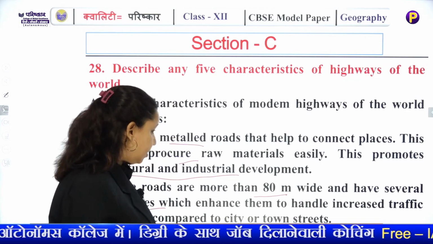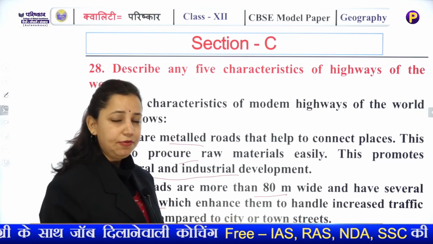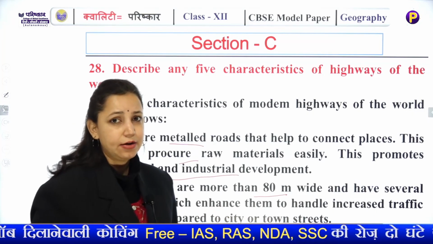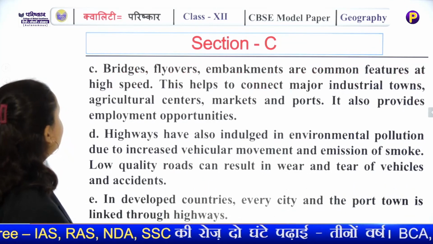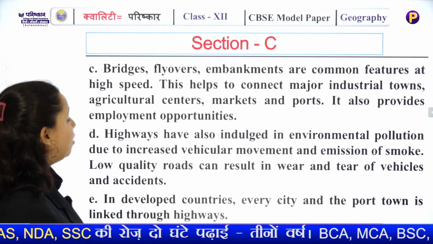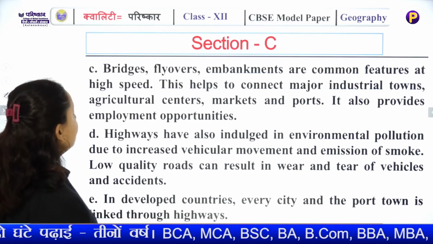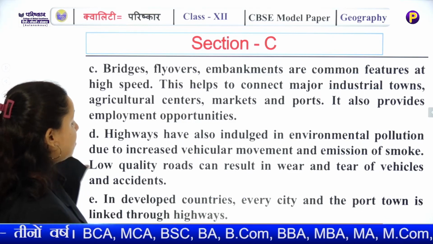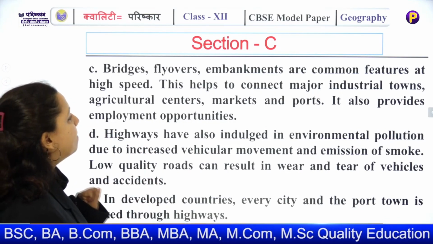So highways are really broad and they have several traffic lanes where vehicles of different capacity can travel in their particular lane. So it carries huge traffic. Bridges, flyovers, embankments are common features at high speed. This helps to connect major industrial areas, agriculture centers, markets and ports.